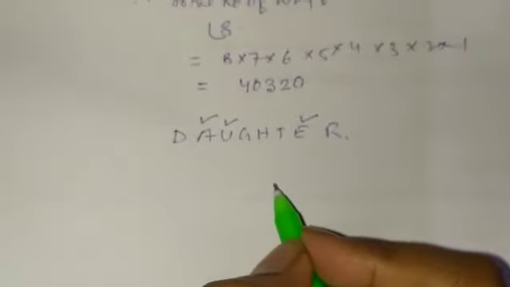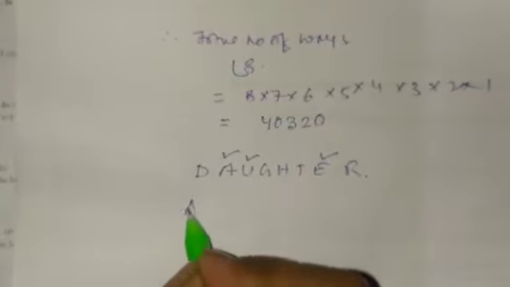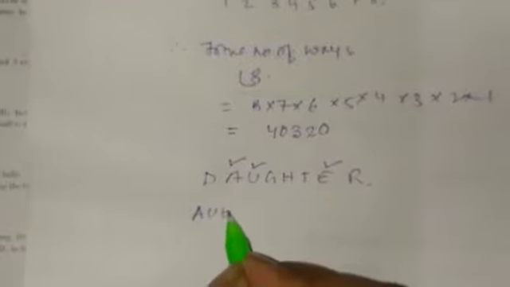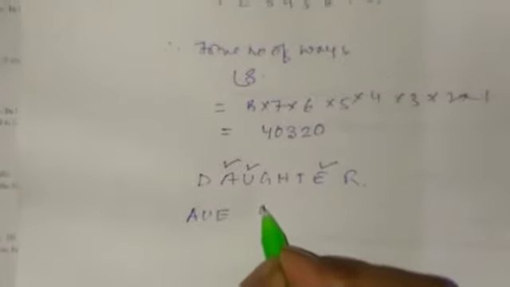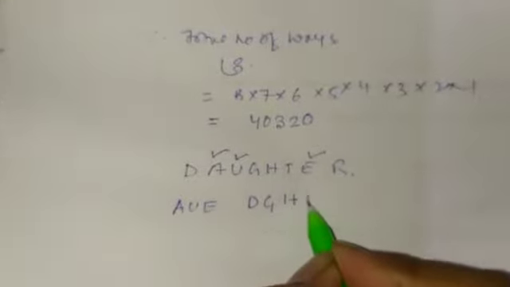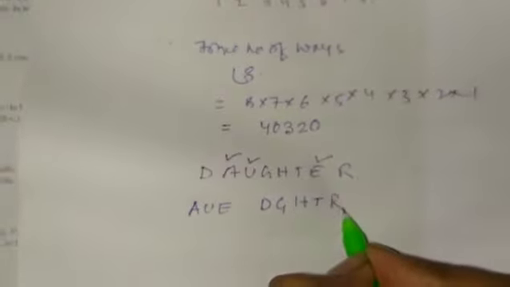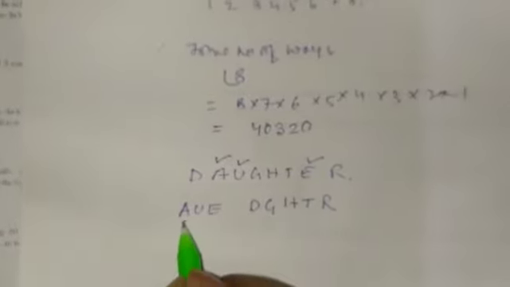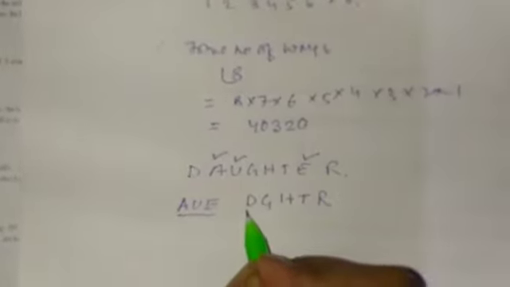There are 3 vowels: A, U, E, and the rest are D, G, H, T, R. So in that particular sum, there are 3 vowels and 5 consonants.